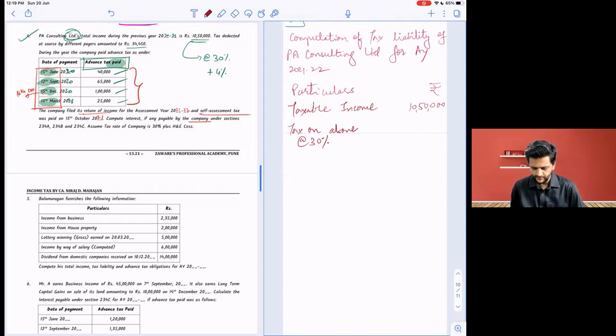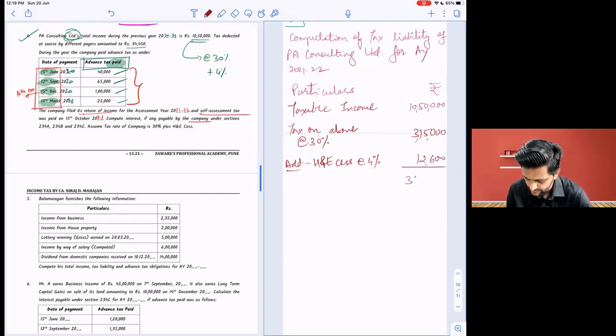10,15,000 into 0.3 is 315. All of you, right? Everybody. Yes, sir. Add what? Health and education cess 4%. So into 0.04, 12,600. Add them up. 327,600. Yes, everybody.